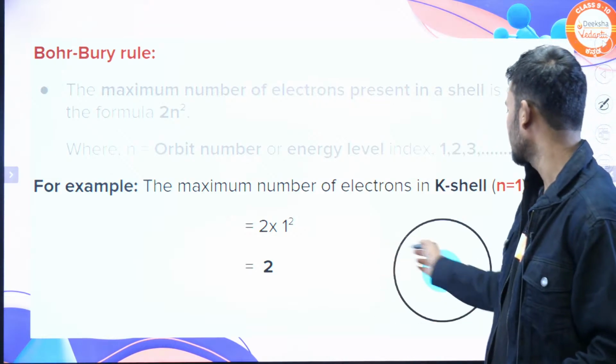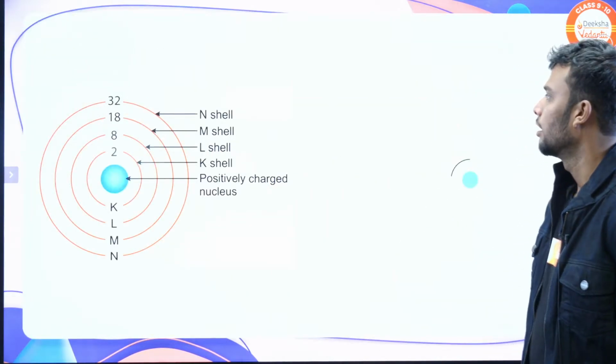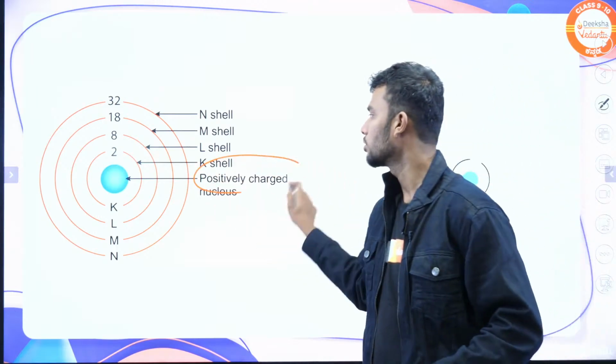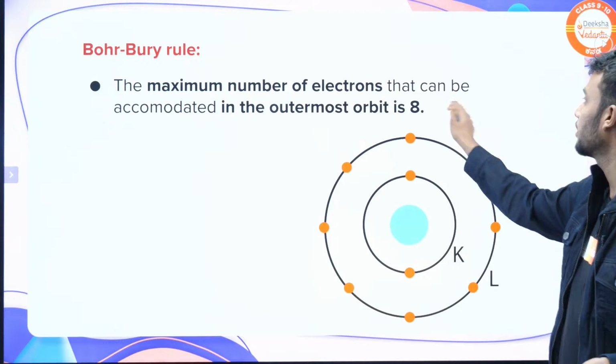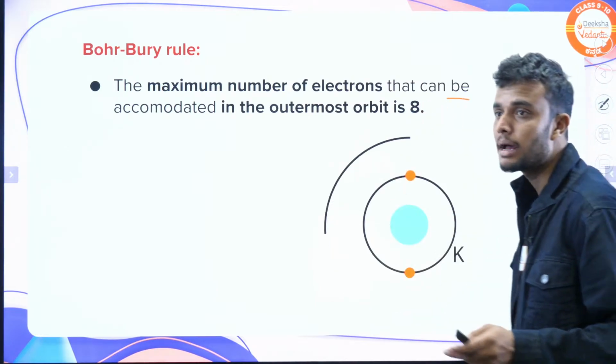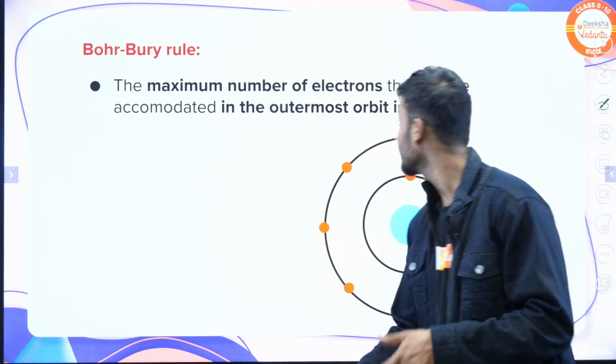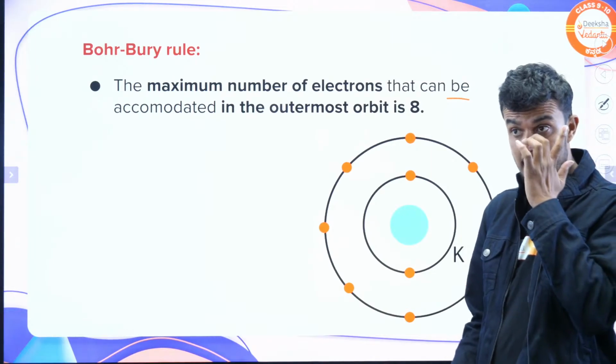And the second, for example, I already explained this. The second one: the maximum number of electrons that can be accommodated in the outermost valence orbital is 8.